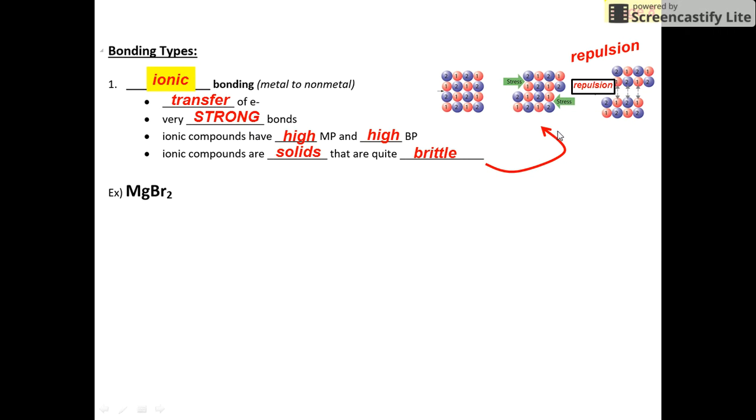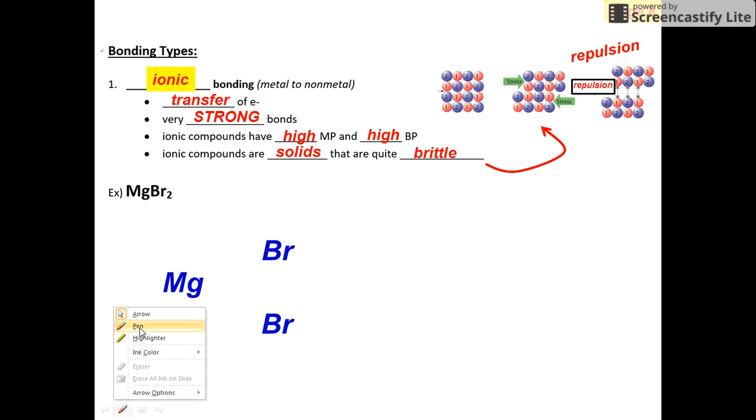All right, now it's been a while since we've done Lewis dot diagrams, but we're going to take this example compound, magnesium bromide, and we're going to do a Lewis dot diagram of magnesium bromide. Here we go. Okay, magnesium. If you find it in your periodic table, you'll discover that magnesium has 2 valence electrons. So I'm going to draw those with 2 X's, one right there, one right there. There are my valence electrons on my magnesium.